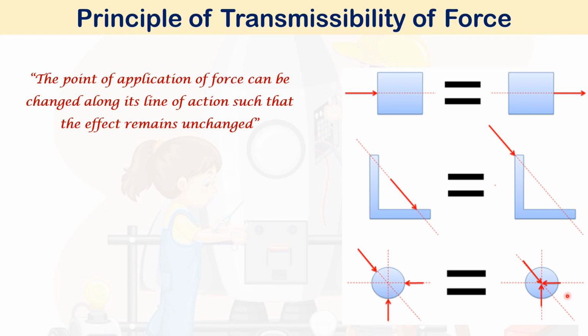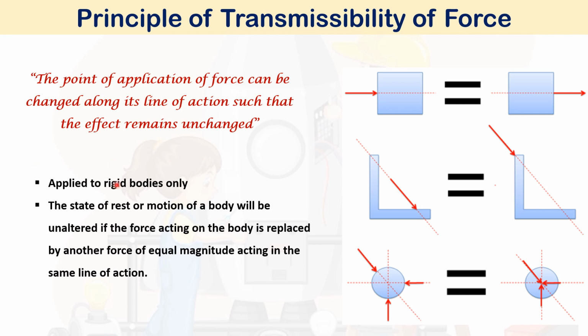So using this principle of transmissibility of force, in the coming sections, we will be discussing the free body diagram and reaction forces. All these things are solved by the principle of transmissibility of forces. We are doing a lot of analysis using this principle throughout this engineering mechanics subject.